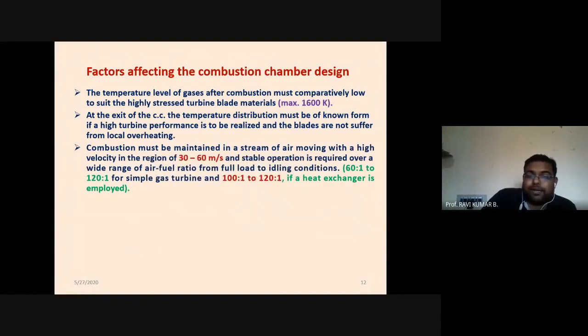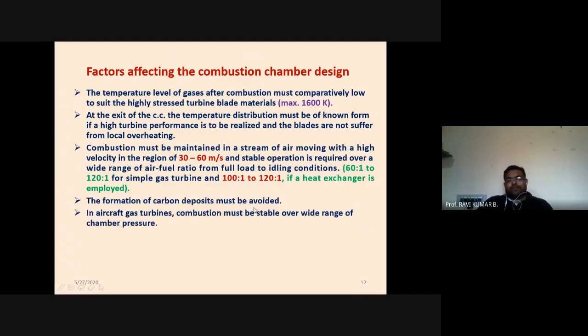Combustion must be maintained at a certain velocity. This is a very important part. The velocity should lie between 30 to 60 meters per second in order to obtain stable operation. For that, the air-fuel ratio is also given. The air-fuel ratio from full load to idling conditions is 60 to 1 to 120 to 1 for a simple gas turbine, and 100 to 1 to 120 to 1 if a heat exchanger is employed in the combustion in the jet engine. These are the ranges of air-fuel ratio used, and the velocity in the combustion chamber is to be maintained between 30 to 60 meters per second.